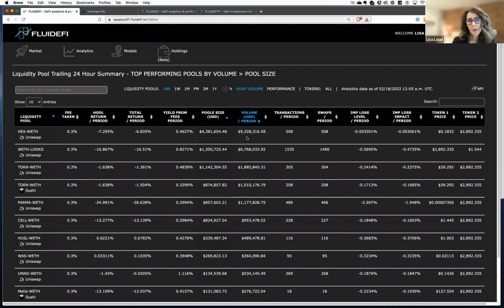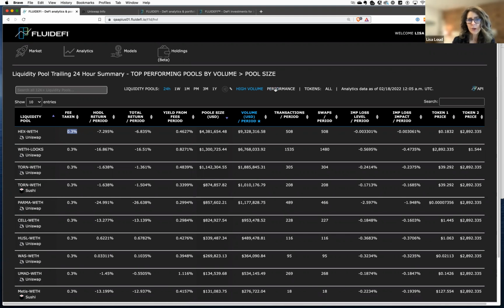Or more than, in this case, it's twice per day, which means that whatever fee is here, you're going to see that doubled. You see twice as much as the fee that's taken on the pool, because it's turning over twice a day.